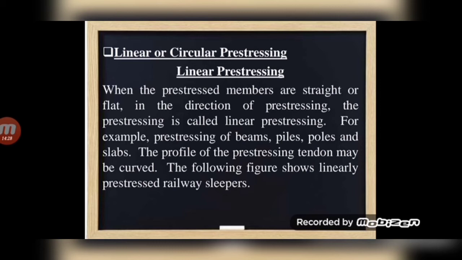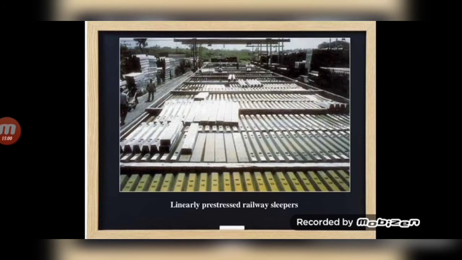Next classification, linear or circular pre-stressing. First, linear pre-stressing. When the pre-stressed members are straight or flat in the direction of pre-stressing, the pre-stressing is called linear pre-stressing. For example, pre-stressing of beams, piles, poles and slabs. The profile of the pre-stressing tendon may be curved. The following figure shows linearly pre-stressed railway sleepers. Linear pre-stressing means the pre-stressing cables or tendons are straight. See, these are all linearly pre-stressed railway sleepers. The curved will be in arches and similar things, which will be curved pre-stressing.